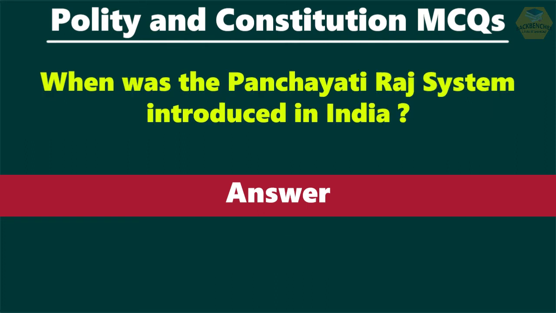Question number 21. When was the Panchayati Raj system introduced in India? The answer is in the year 1959. The Panchayati Raj system was introduced in India in 1959.